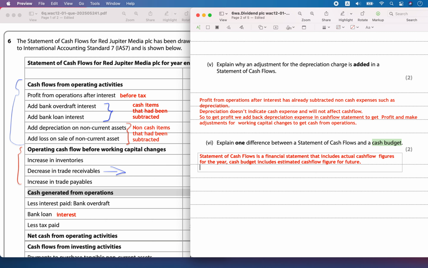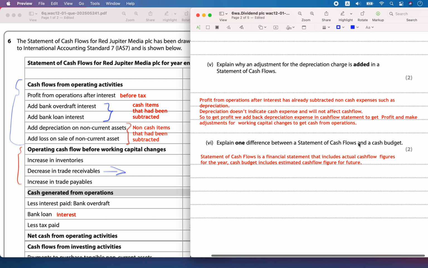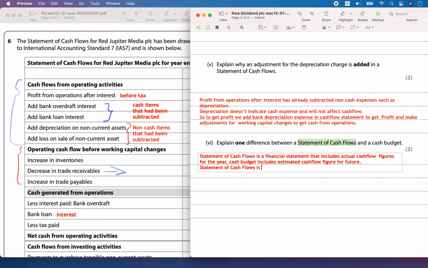Also, the statement of cash flow is a compulsory statement to be prepared for investors. Cash flow statement is a compulsory financial statement used by investors, prepared for investors.